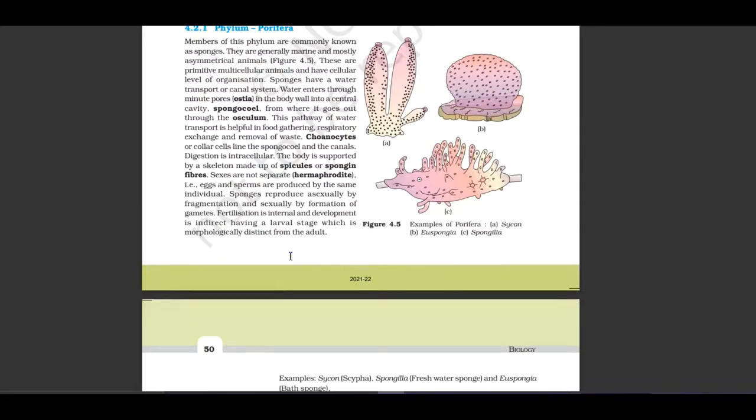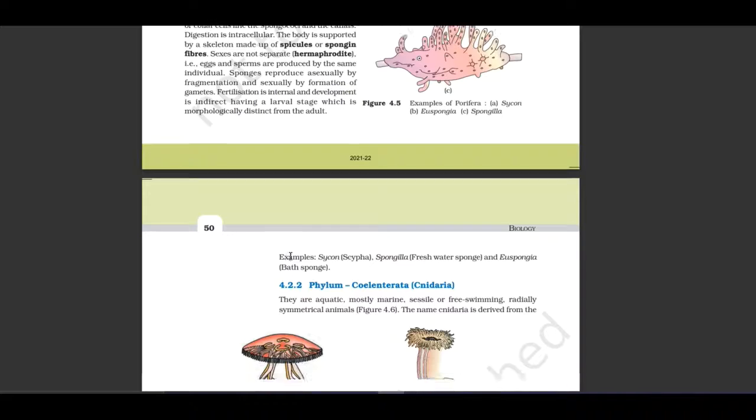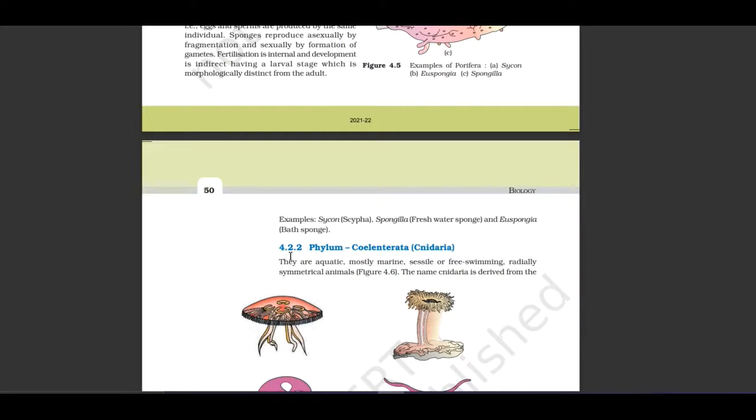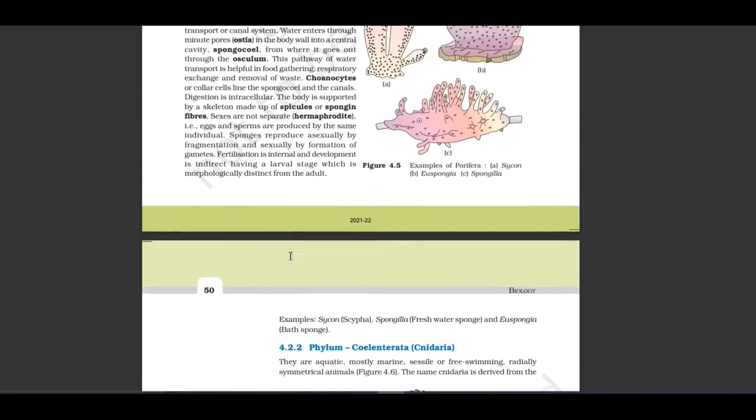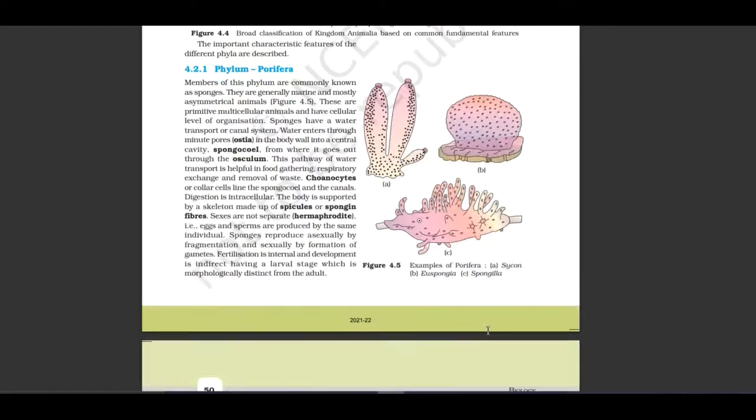Let us see the examples of phylum Porifera. Phylum Porifera includes Sycon, Spongilla, the freshwater sponge, and Euspongia, the bath sponge. Here they have mentioned the pictures of the examples Sycon, Euspongia, and Spongilla.